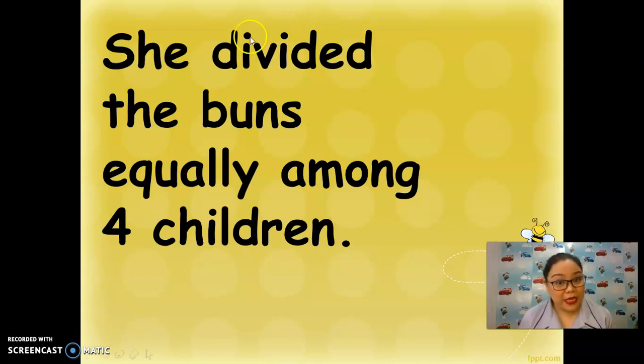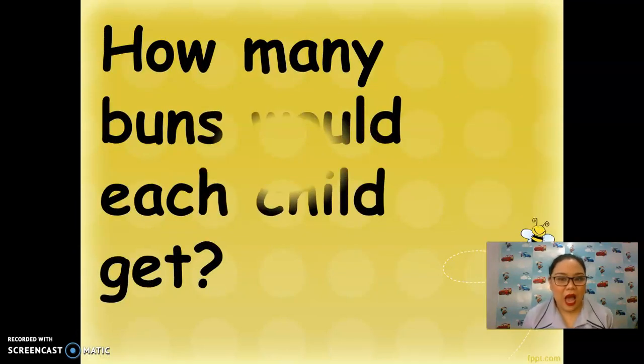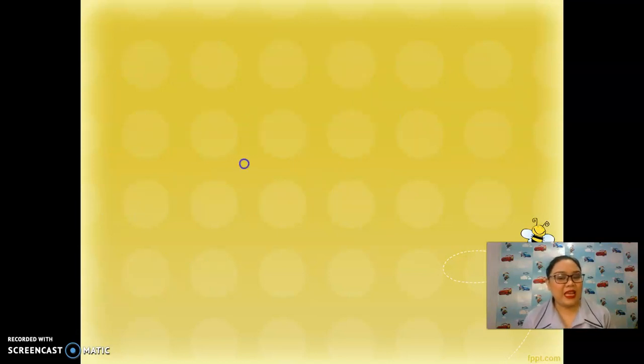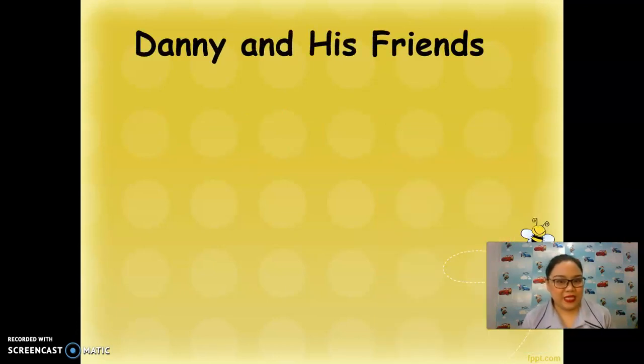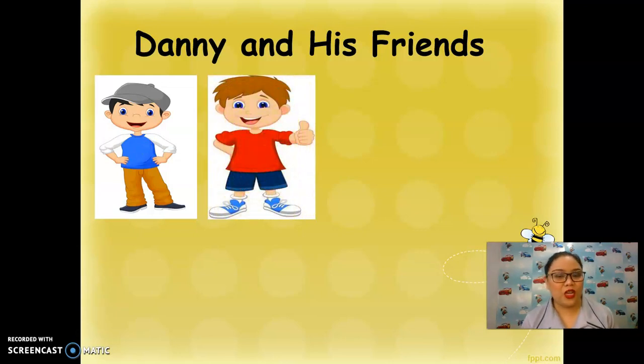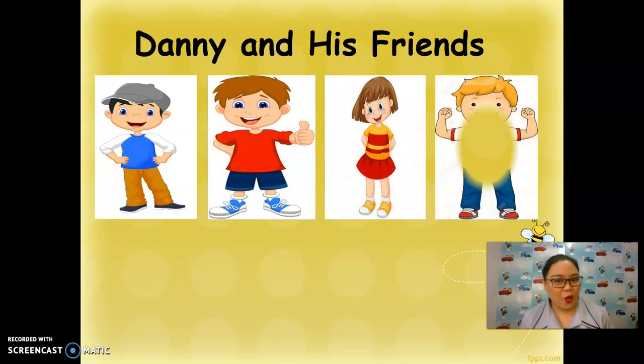And children, please take note of the words divided and equally. The question now is, how many buns would each child get? So everyone, let's talk about it. So this is Danny, and these are his friends. This is Danny. This is Josh. This is Lily. And this is Mark. How many are they? Very good. They are 4.